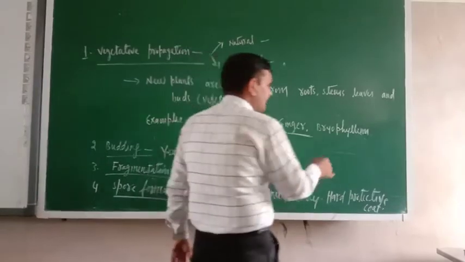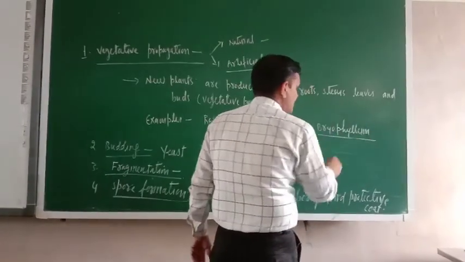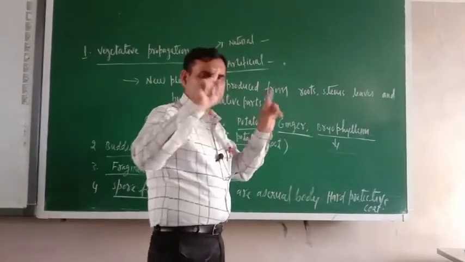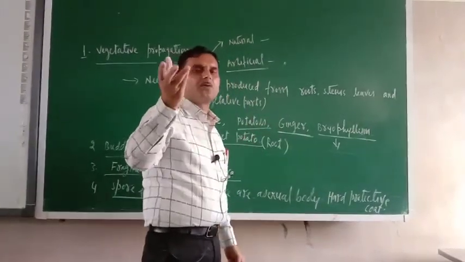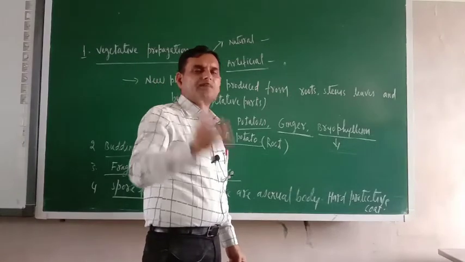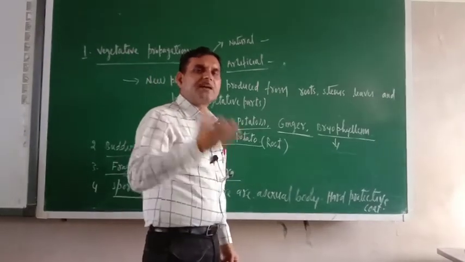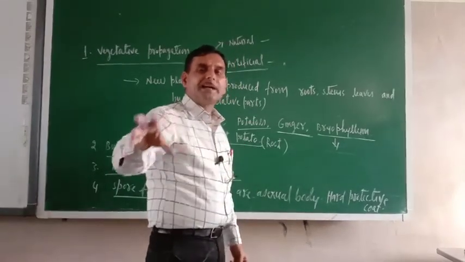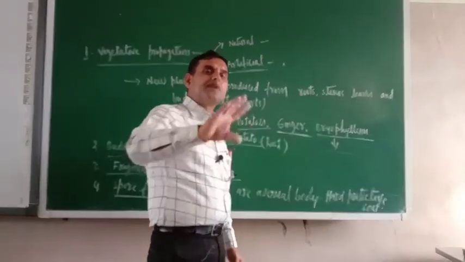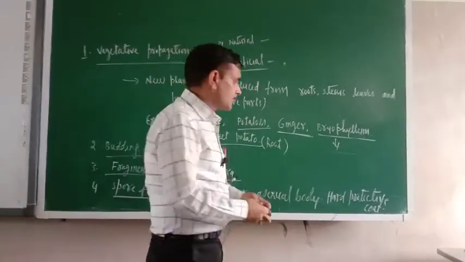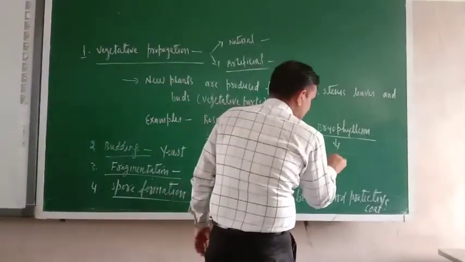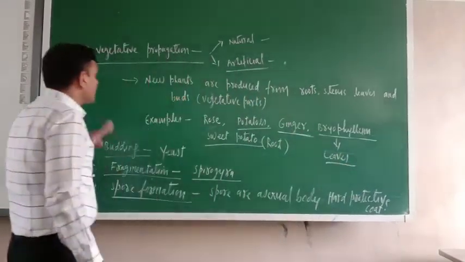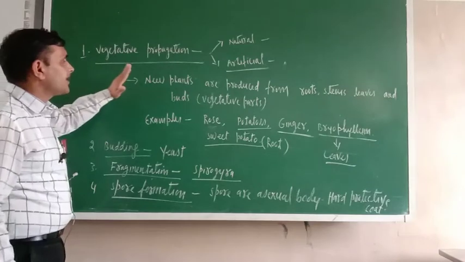There is one plant named bryophyllum. From its leaves, some buds will grow. If those buds are detached from the bryophyllum leaves and planted somewhere else, they will grow as a new plant. So which vegetative part is involved here? Leaves are involved. So this is all about vegetative propagation.